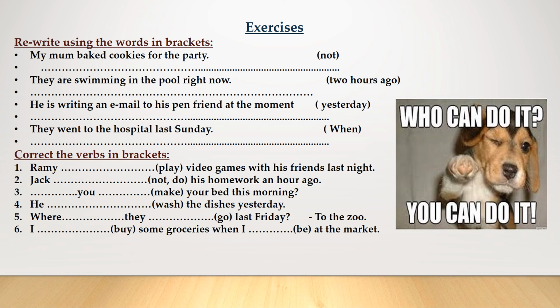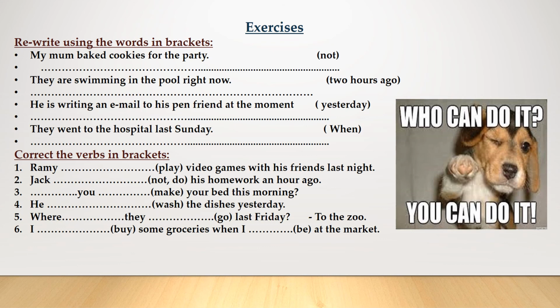4. He washed the dishes yesterday. Here we added ed to a regular verb. The ed ending is pronounced t. We say washed because it comes after the sh sound, which is represented by sh. Washed. 5. Where they go last Friday? To the zoo. Here we have a WH question.